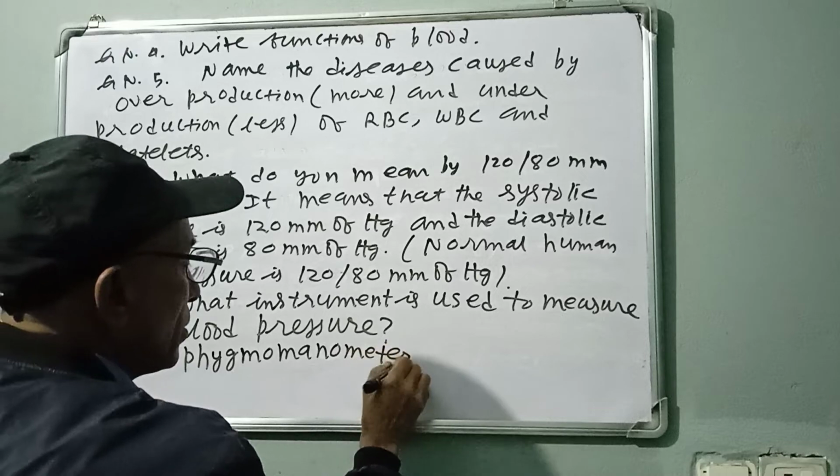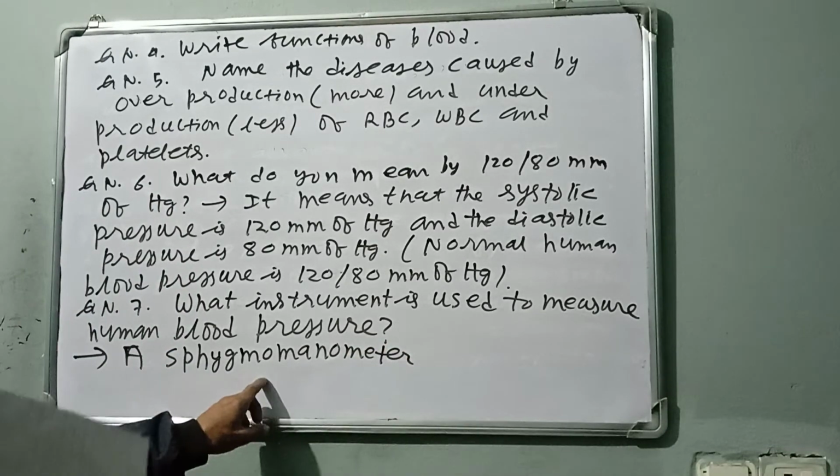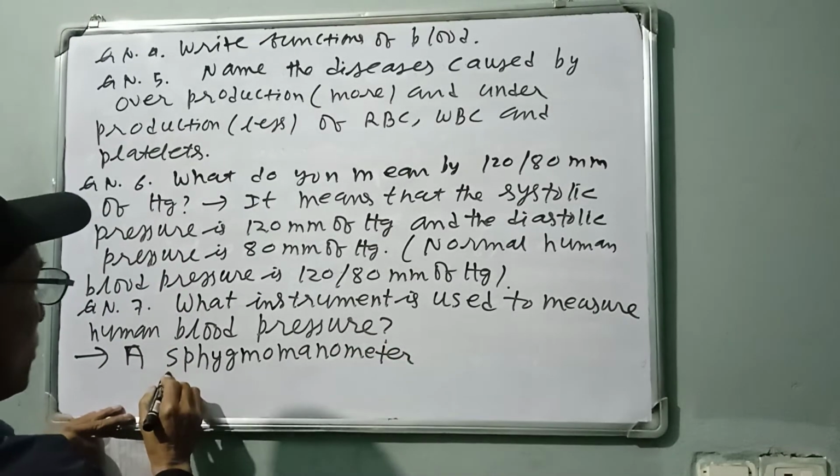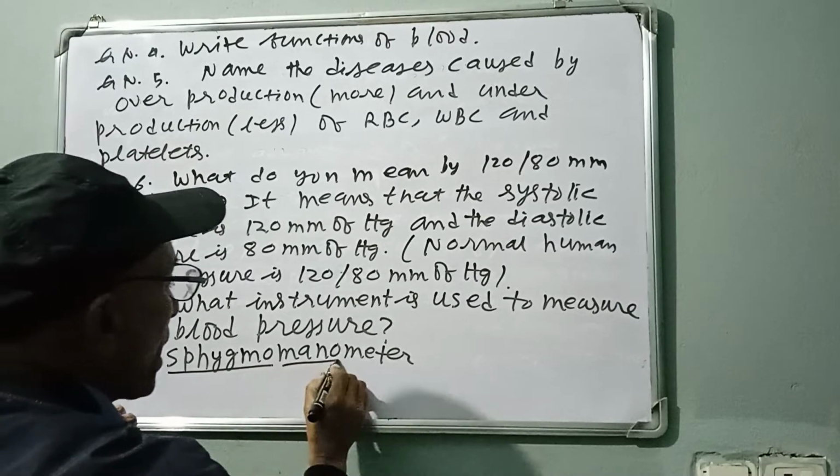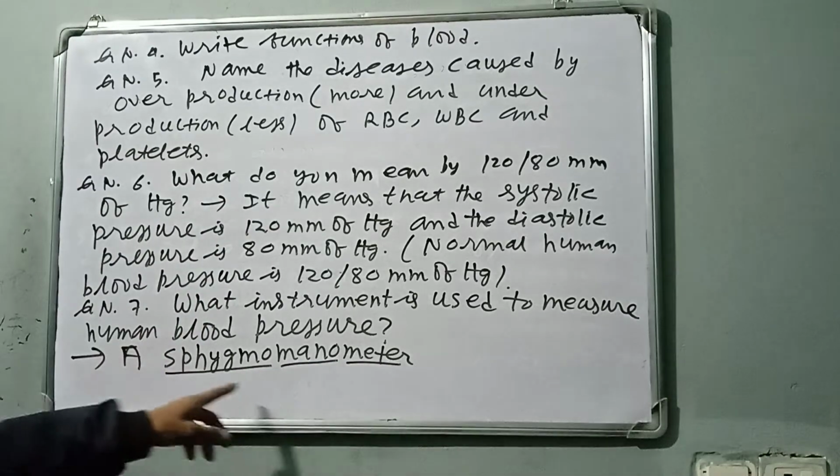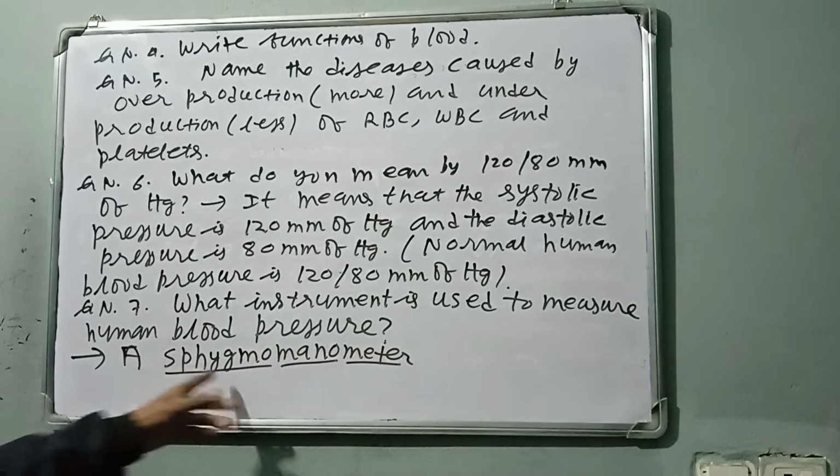Sphygmomanometer. Underline sphygmomanometer, and say it with stress.